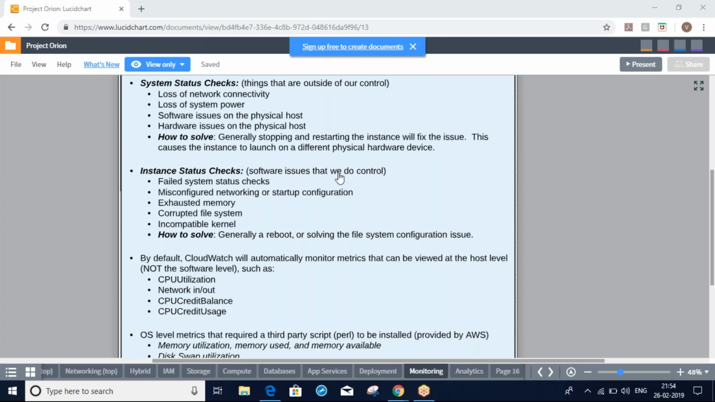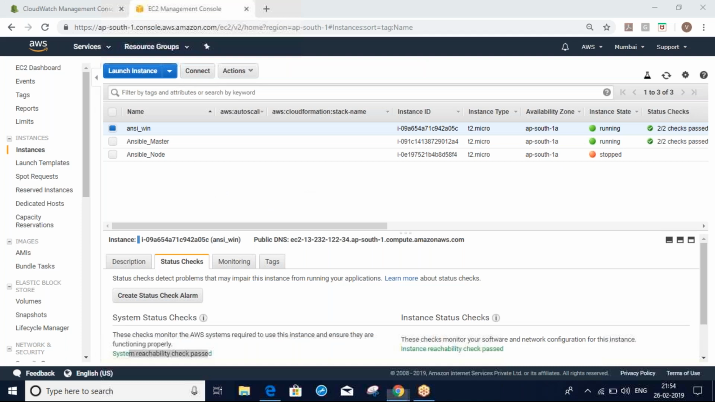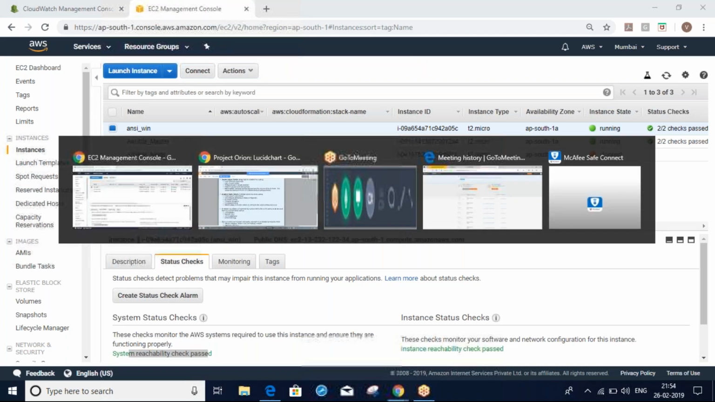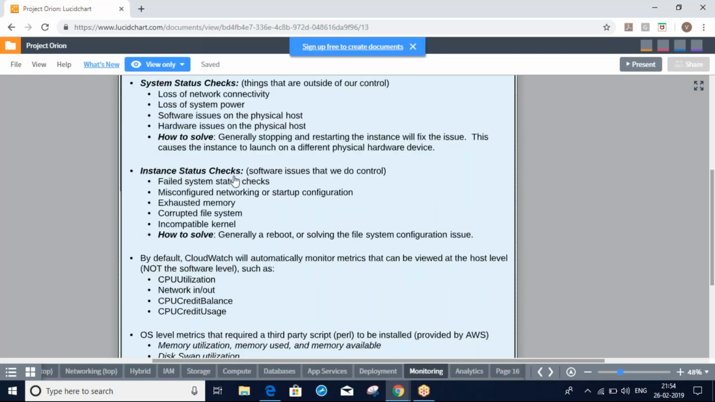So that is the one thing: instance statistics that we have to control. Okay, instance statistics are software issues that we do control. Any file system statistics, any misconfigured networking or startup configuration, any memory issues, CPU issues, corrupted file systems, kernel issues on that instance.